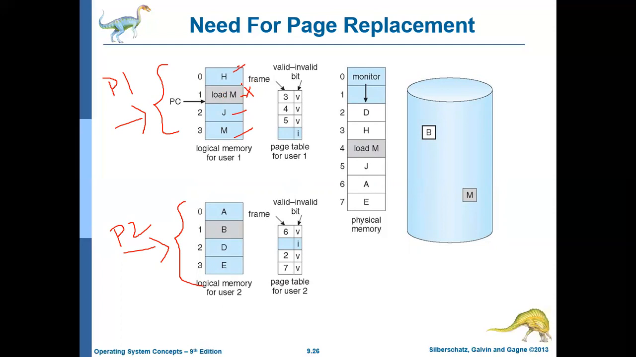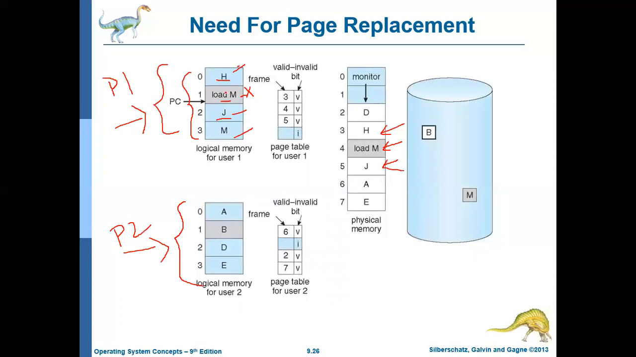These are the pages in process 1. Out of these 4 pages, 3 pages were available in the main memory. If you see the page H, it is here. The page X, which contains the load M instruction, is available here, and the page J is also available in the main memory.